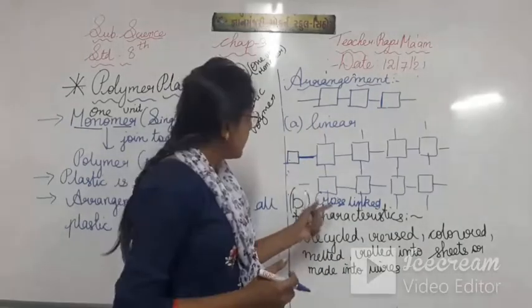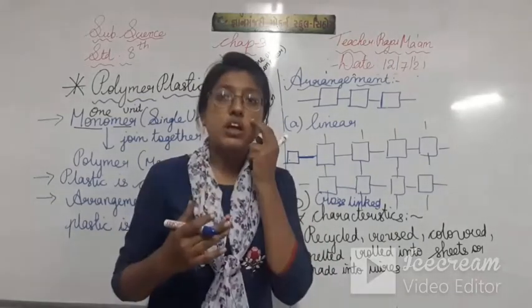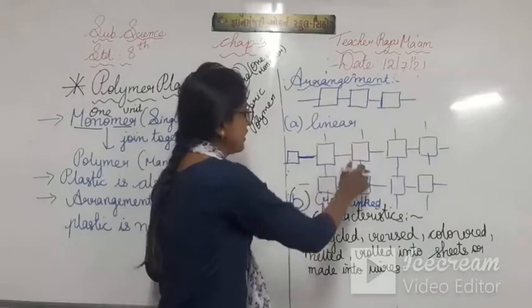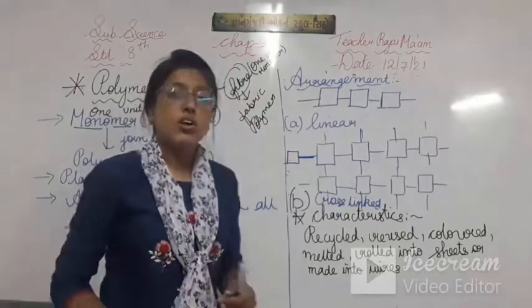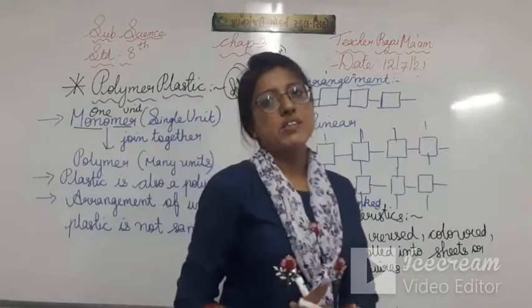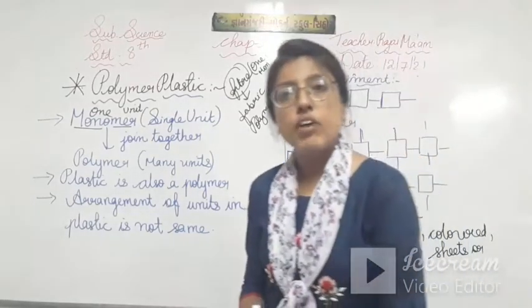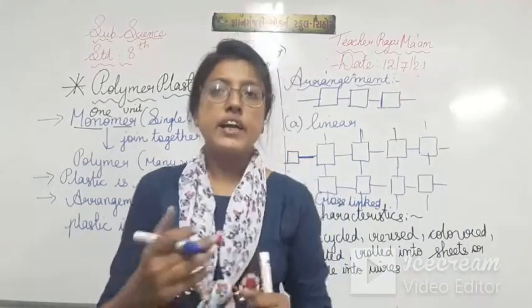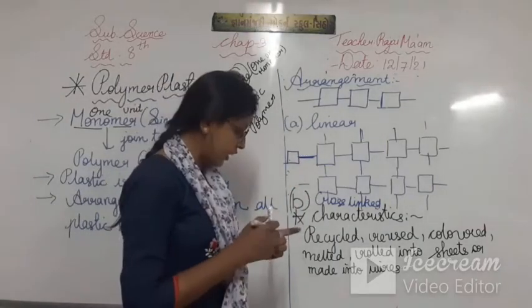And in cross link arrangement, left, right, top, bottom. Okay, so it is a cross link. So inside the plastic, units are arranged in two ways. One is a linear and another is a cross link. You can see here. Okay.